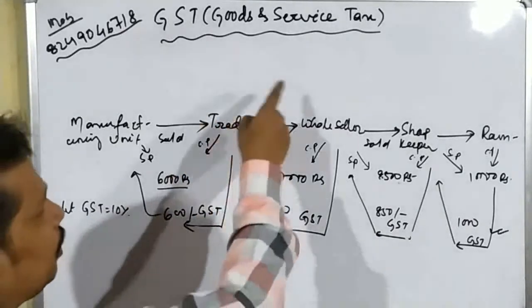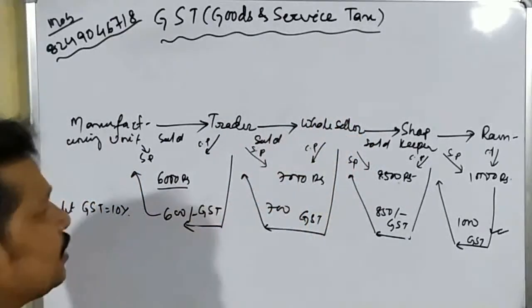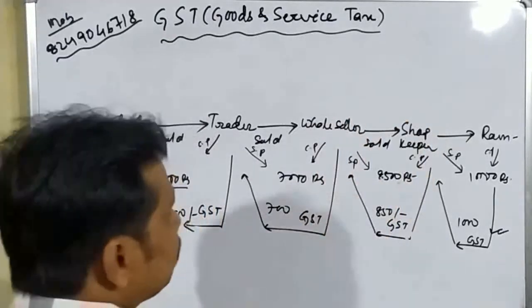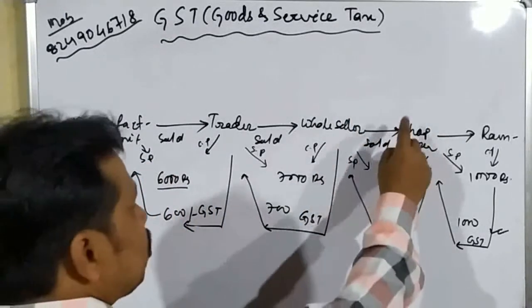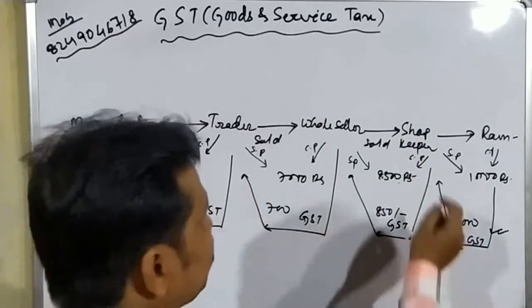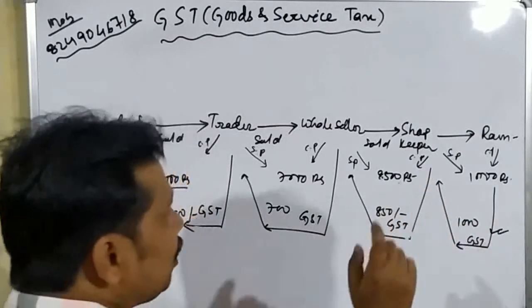And when the trader sells that product to the wholesaler, in this position the wholesaler is the final buyer. Okay students? And when the wholesaler sells that product to the shopkeeper, at that time the shopkeeper is the final buyer. And at last when the shopkeeper sells that product to Ram, then Ram is the final buyer.